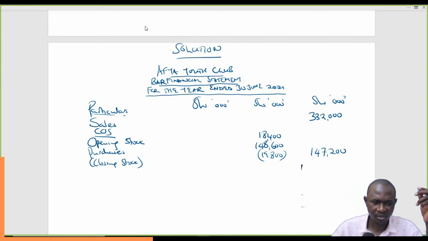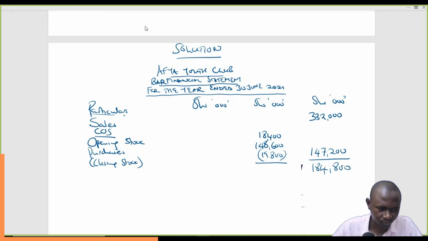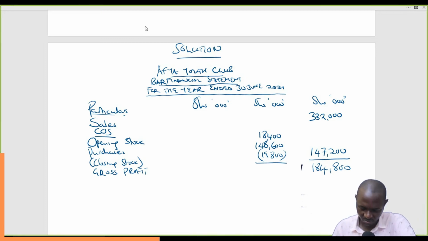So do we have any other thing? If we don't have any other thing, what we need to do now is to take the sales less cost of sales. So minus 332,000. That gives us 184,800. This is our gross profit from the bar.